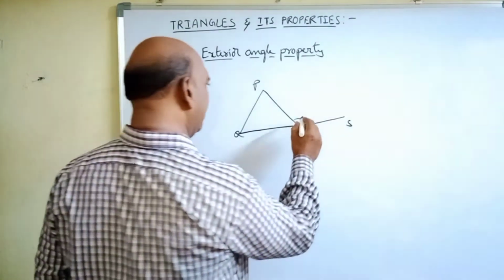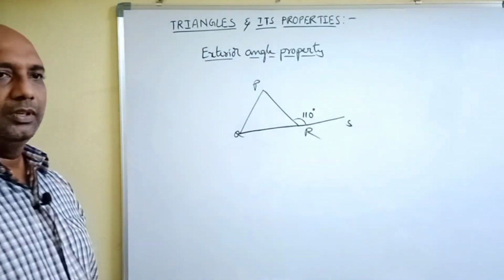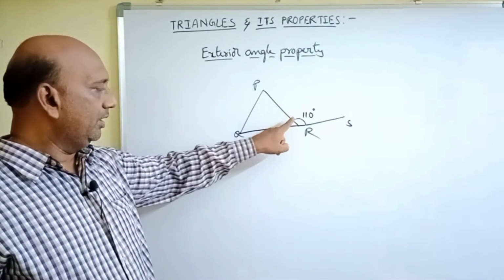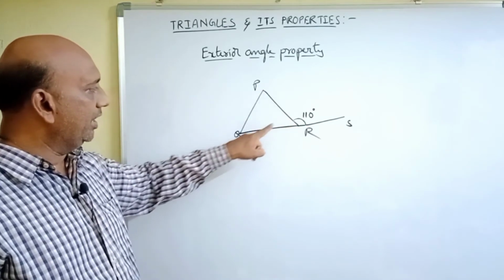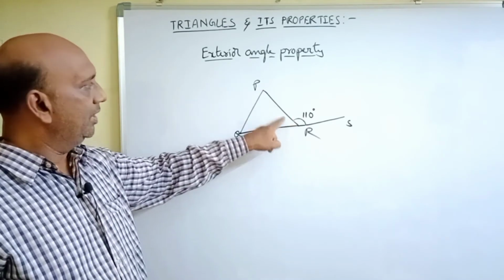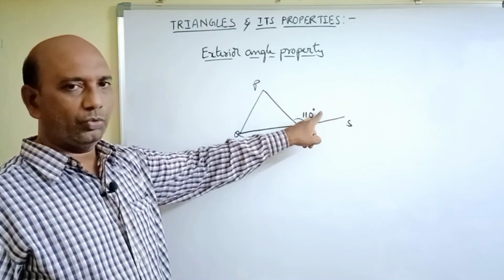Let this exterior angle be 110 degrees. This is the exterior angle and its interior angle is angle PRQ. Angle PRS is equal to 110 degrees.